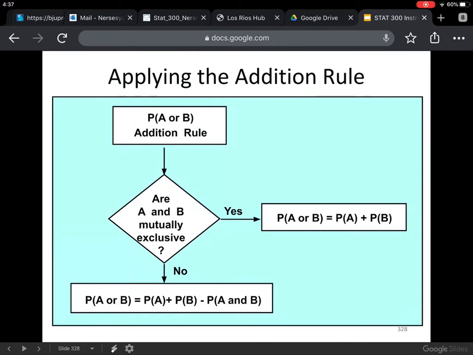Here's more of a diagram. Probability of A or B, addition rule. Are A and B mutually exclusive? If yes, then you just add probability of A and probability of B. If no, then you have probability of A plus probability of B minus their intersection, probability of A and B.